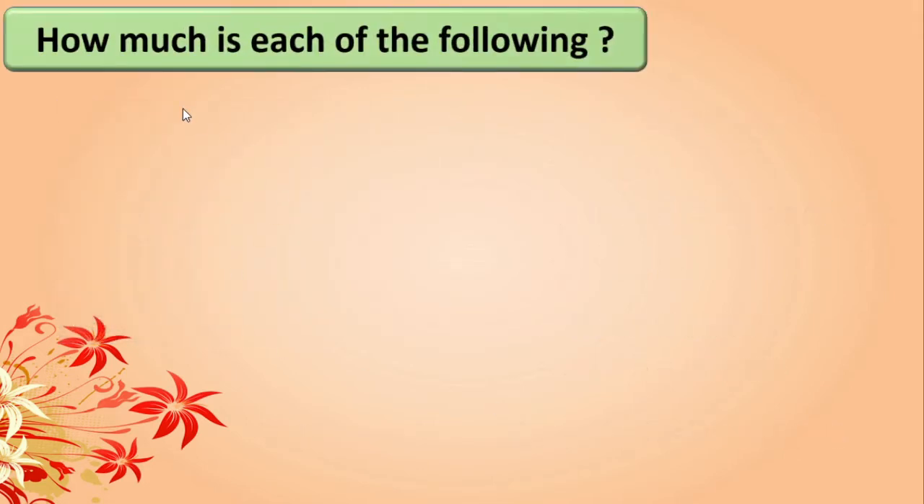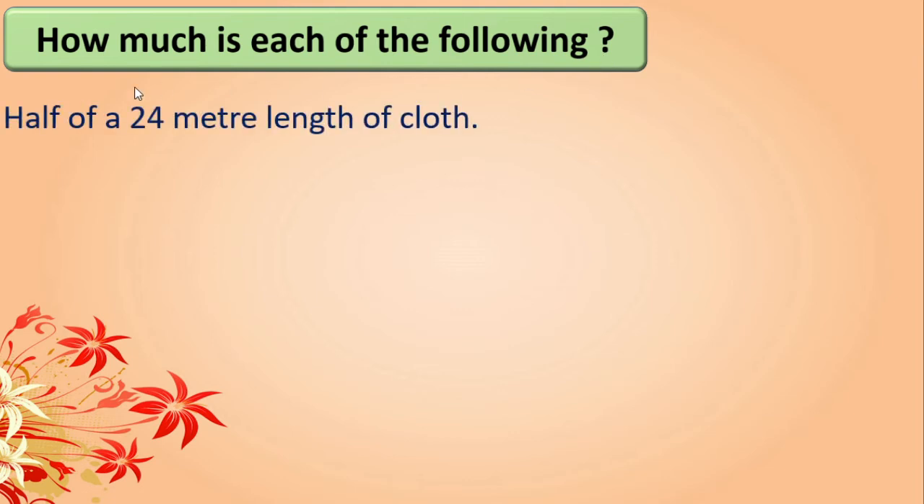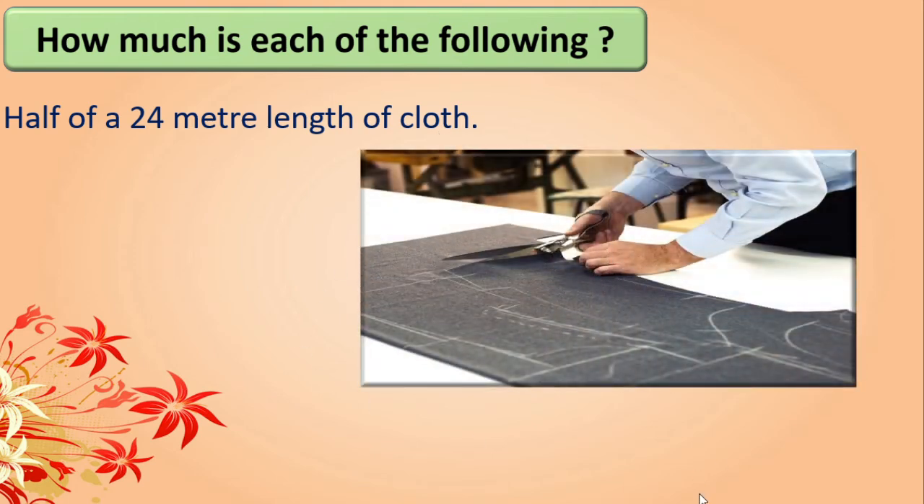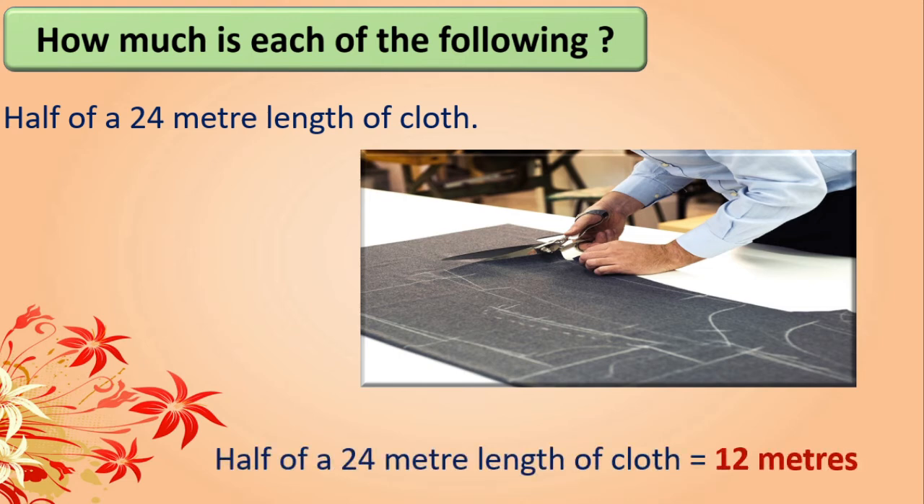Now here, how much is each of the following? See, half of a 24-meter length of a cloth. Yes, come on, tell me. We will write directly here. Half of 24-meter length of cloth. Yes, half of 24, how much? Correct, 12. Half of 24-meter length of cloth is equal to 12 meter. 12 twos are 24, isn't it?